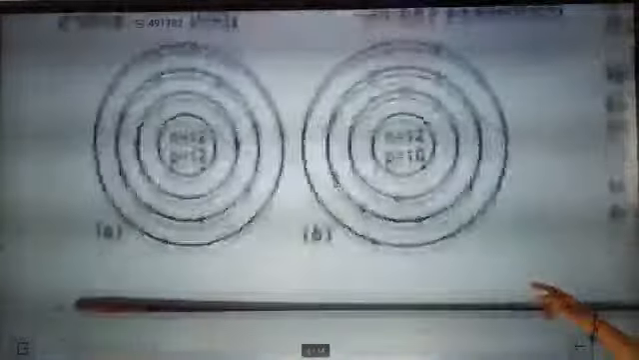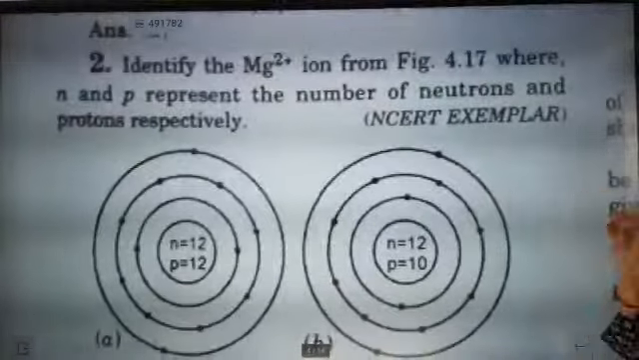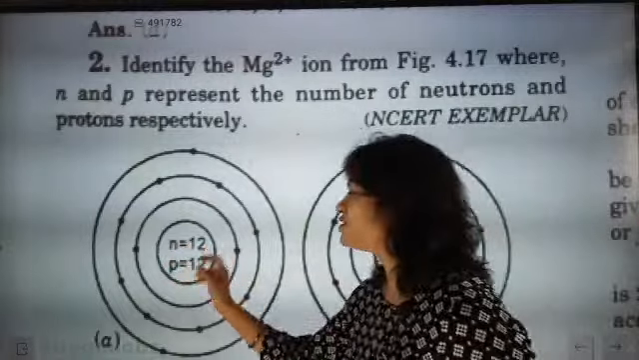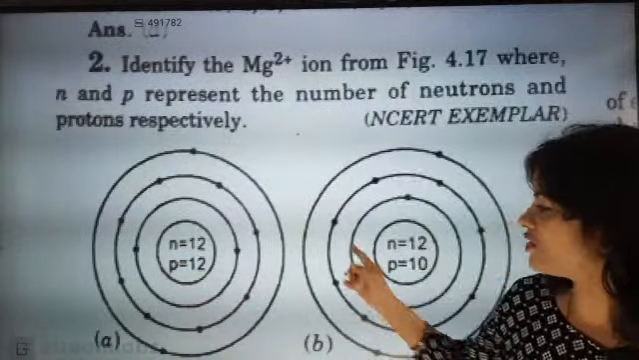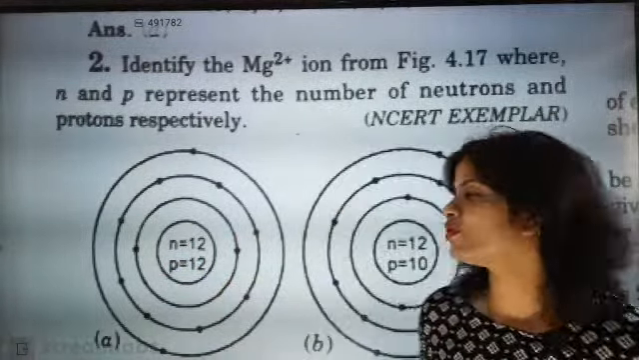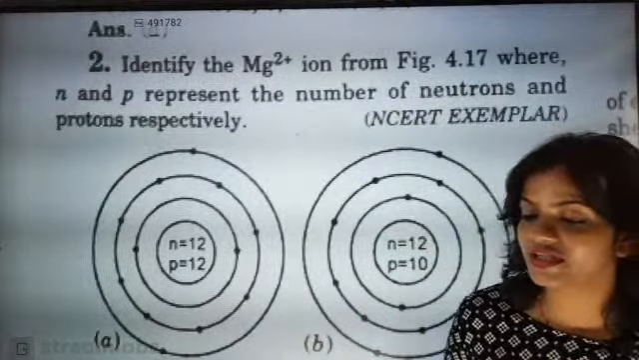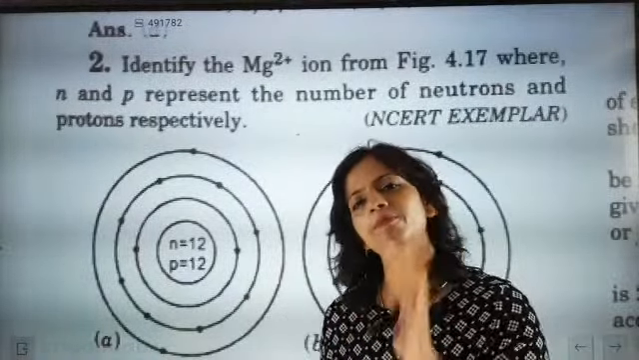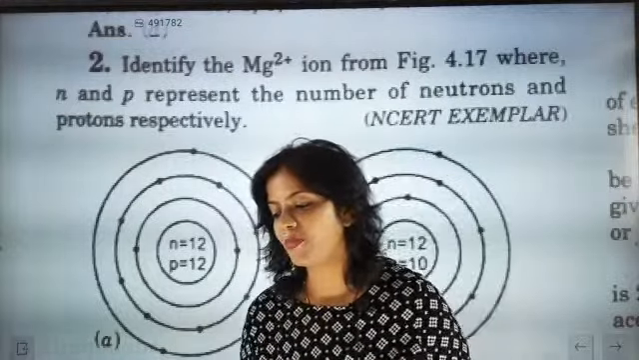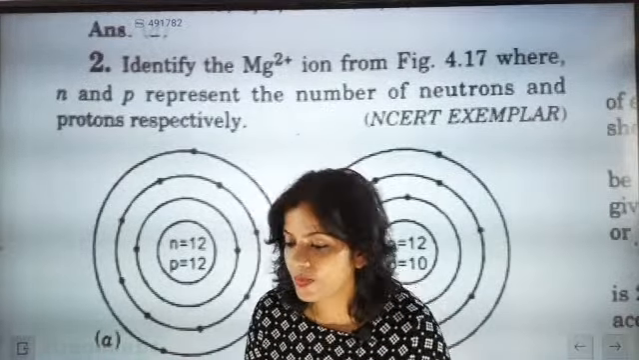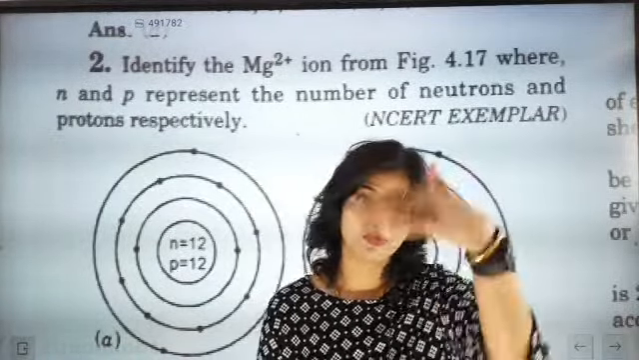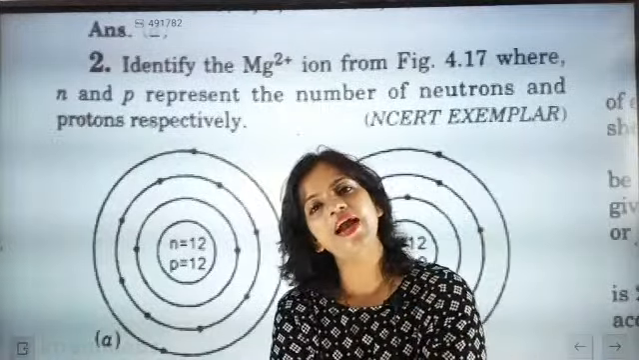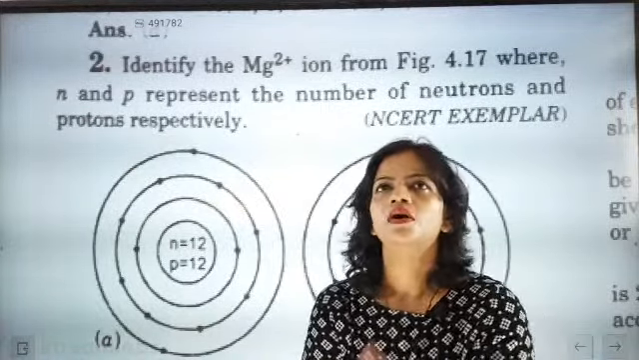Now carry forward for this point. What answer are we expecting here? Because here the neutron is 12, proton is 12, and neutron is 12, proton is 10. So now you have to check what the atomic number of magnesium is. Go for the atomic number of magnesium. Once you go there, you will take out the most important point. What is the atomic number of magnesium?